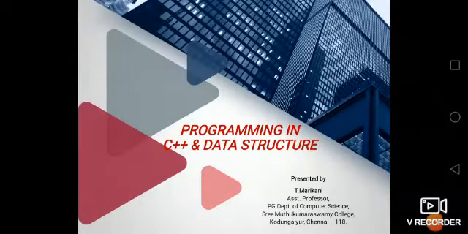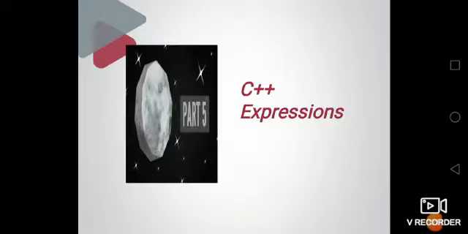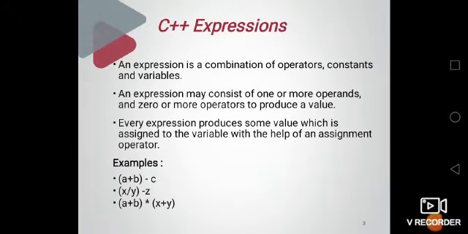Hello students, in today's topic we are going to see about C++ expressions. What do you mean by an expression? An expression is a combination of operators, constants and variables. It may consist of one or more operands and zero or more operators to produce a result.